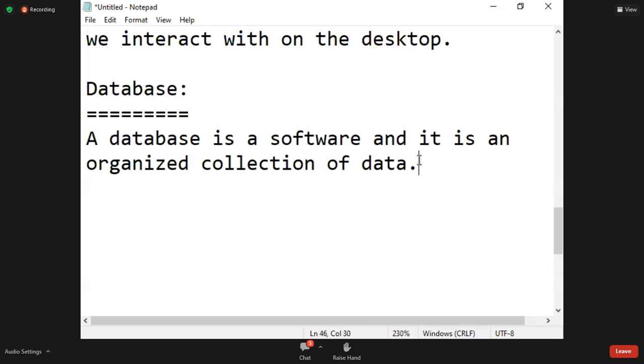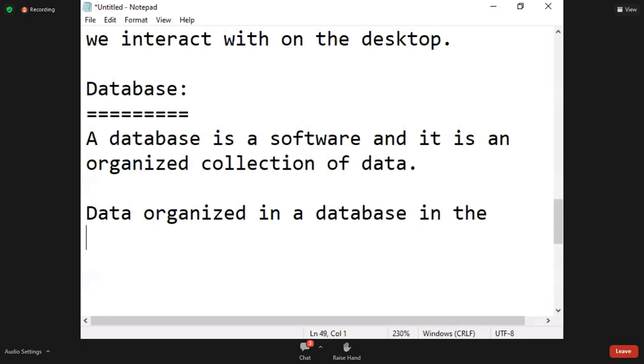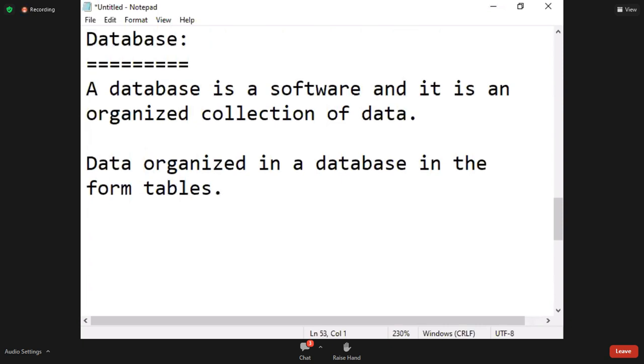The data is organized. How is it organized? Note down. Data is organized in a database in the form of tables.